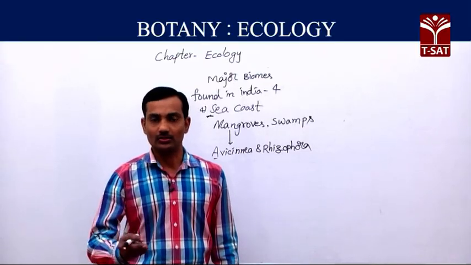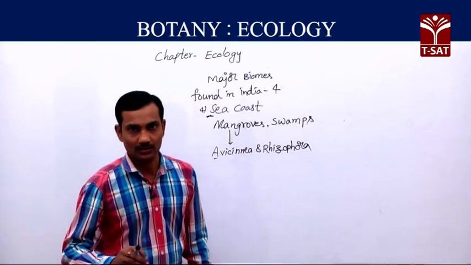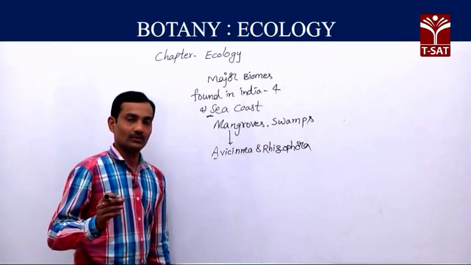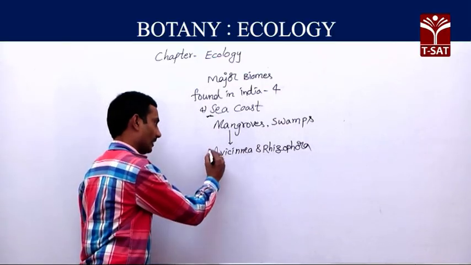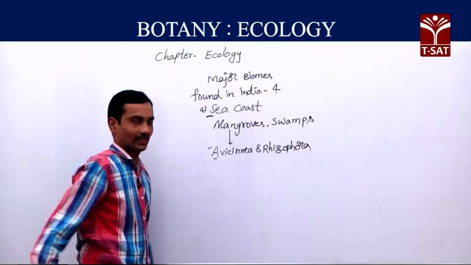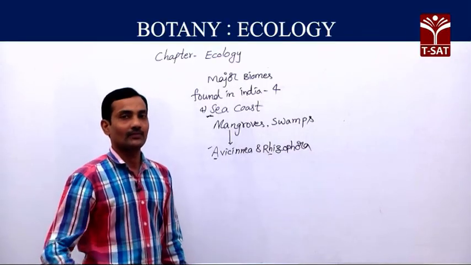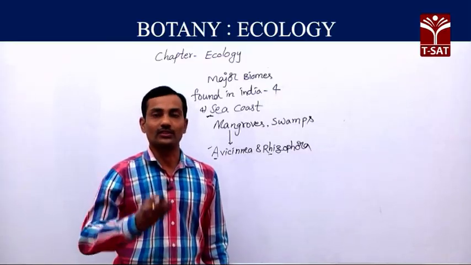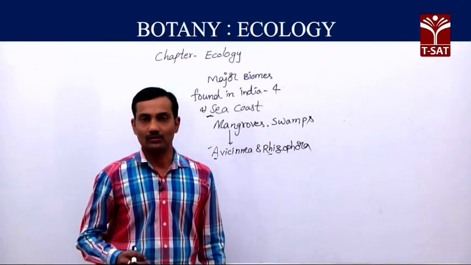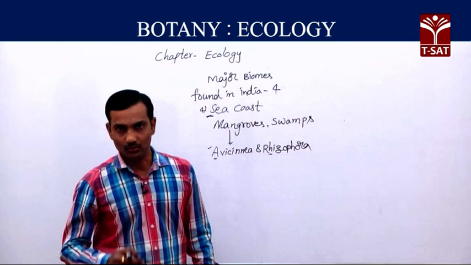Here some roots grow opposite to gravitational force for respiration. So whatever plants grow in the sea coastal areas, especially these Avicennia and Rhizophora plants, their roots grow opposite to gravitational force. They are known as respiratory roots.